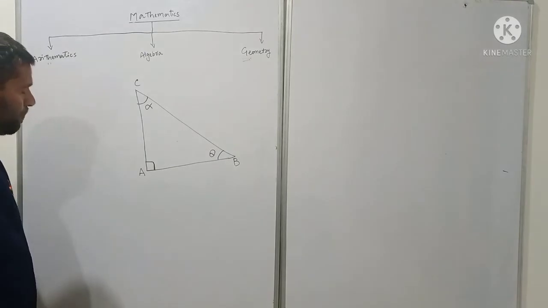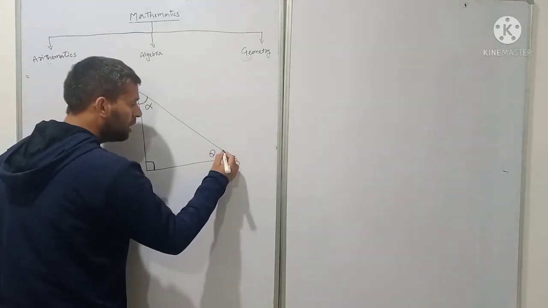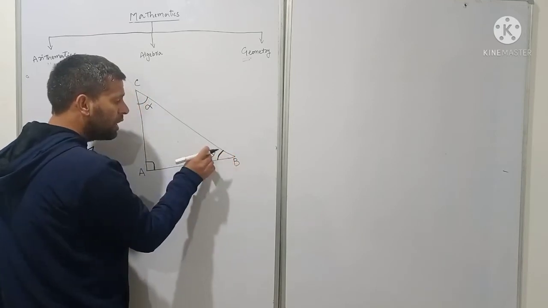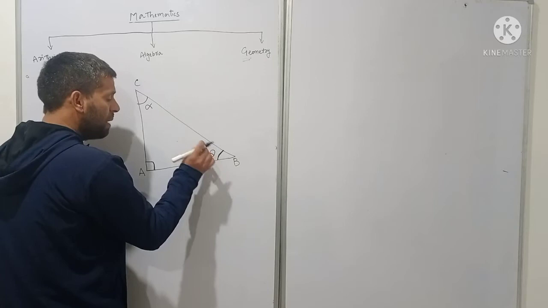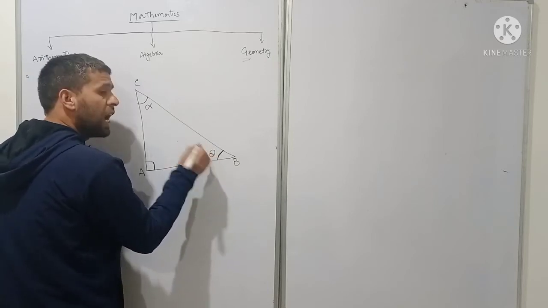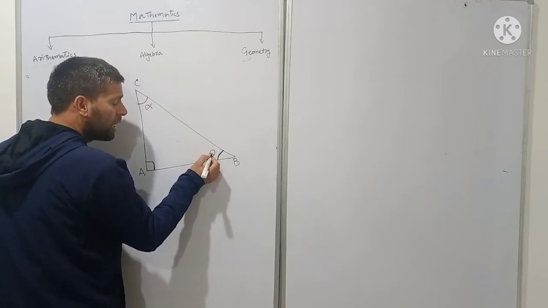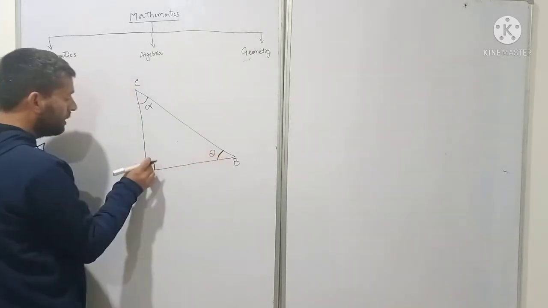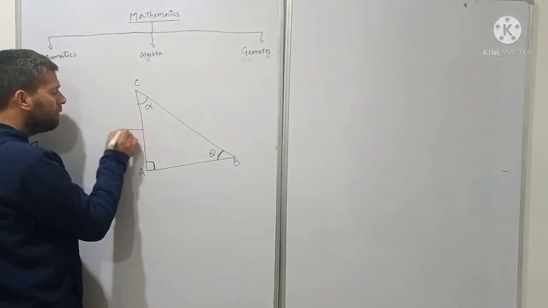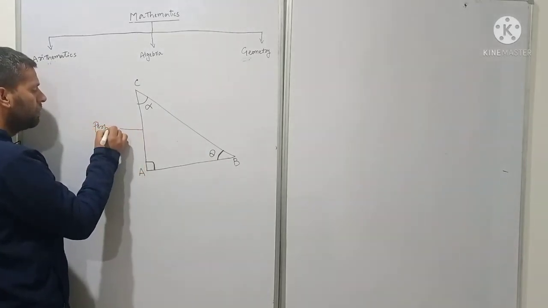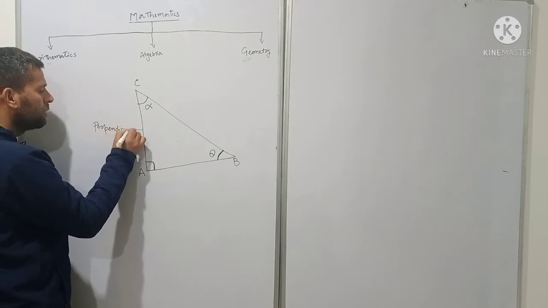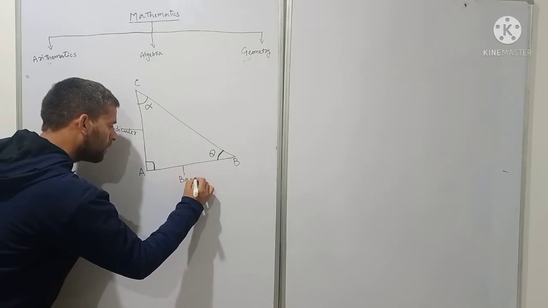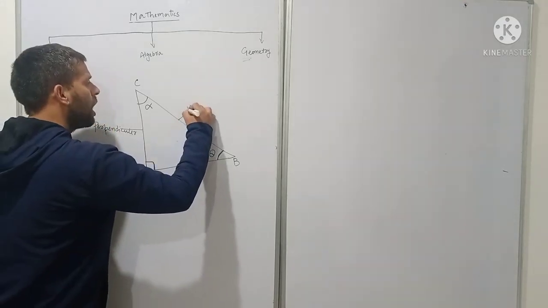So now students, if I am going to work on this acute angle, remember students, the side opposite to this theta, the side opposite to this acute angle, that is AC, will be the perpendicular, this will be the base, and this is the hypotenuse.